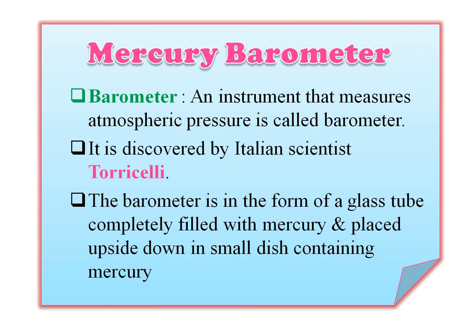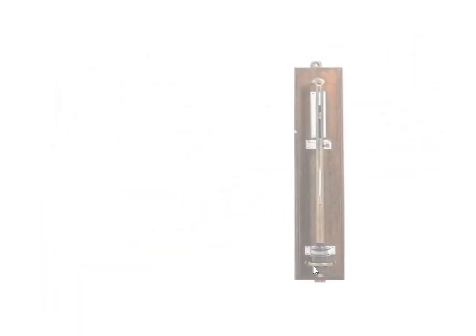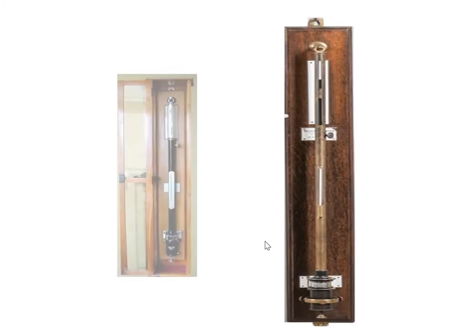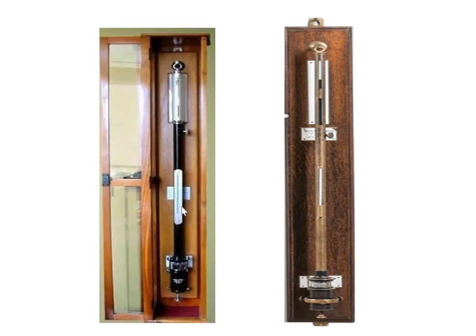Construction: the barometer is in the form of a glass tube completely filled with mercury and placed upside down in a small dish containing mercury. So this is the basic construction of the mercury barometer. Let's see the original or real barometer. It looks like this. See the second image. This is the actual mercury barometer, about 1 meter in length. This is the original barometer.